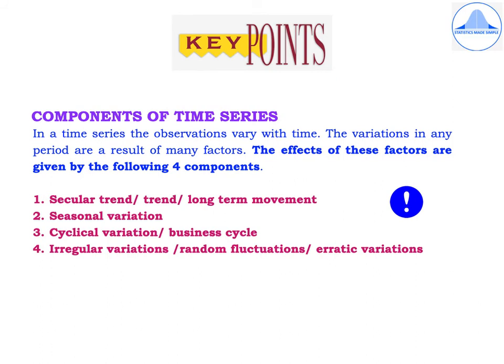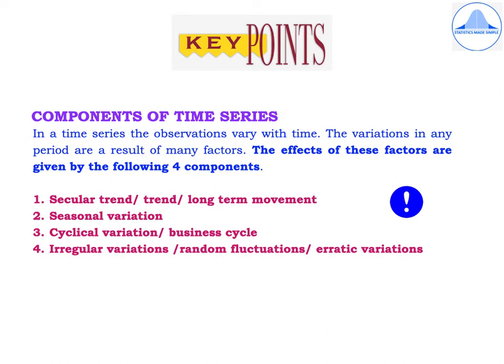Some of the key points to remember in the chapter time series are the components of time series. So, in a time series, the observations vary with time. The variations in any period are a result of many factors. The effect of these factors are given by the four following components.